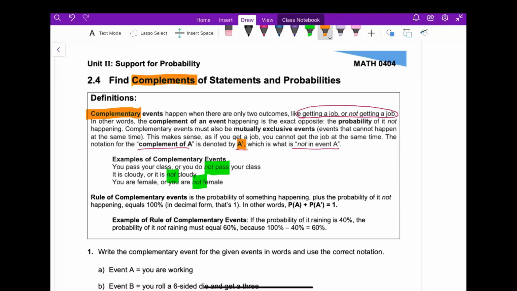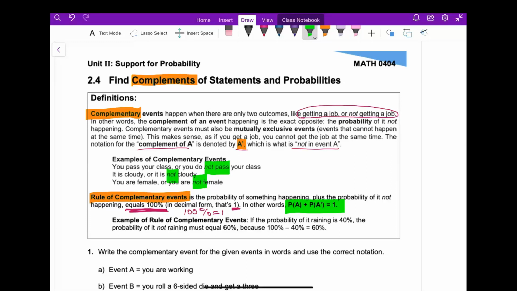Okay, so we have another important keyword here. The rule of complementary events: it's the probability of something happening plus the probability of it not happening, and that will always equal 100%. And in decimal form, it's 1. So 100% is equal to 1. In other words, and here is our super important formula, the probability of something happening plus the probability of it not happening is equal to 1. This is always true.